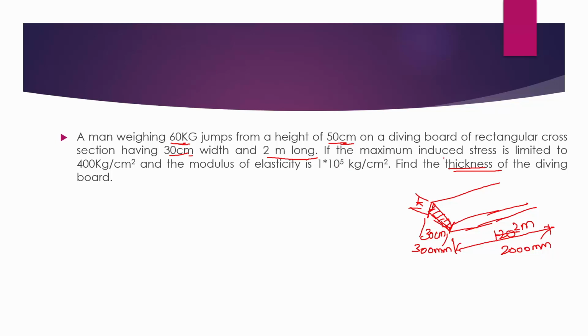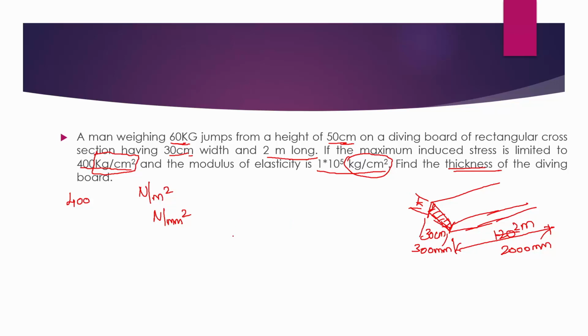Now if the maximum stress induced is limited to 400 kg per centimeter square, you should be very careful here. The value is given in kg per centimeter square. In general, we have stress in terms of Newton per meter square, but here it is given in kg per centimeter square. So we have to convert this into force, and then into Newton per mm square. And the modulus of elasticity is given, which is 1 into 10 to the power 5, again kg per centimeter square. We have to find the thickness.